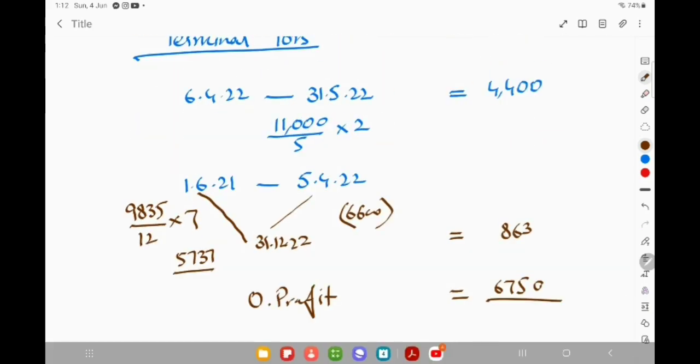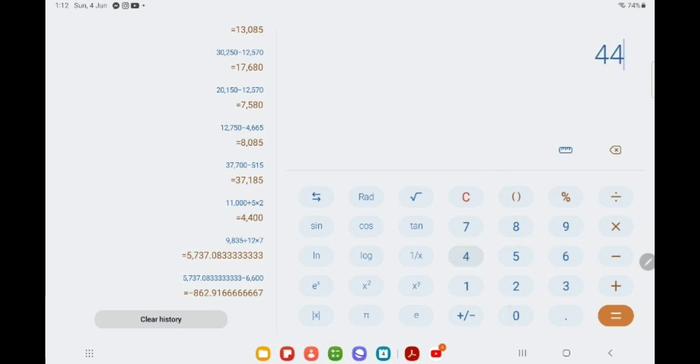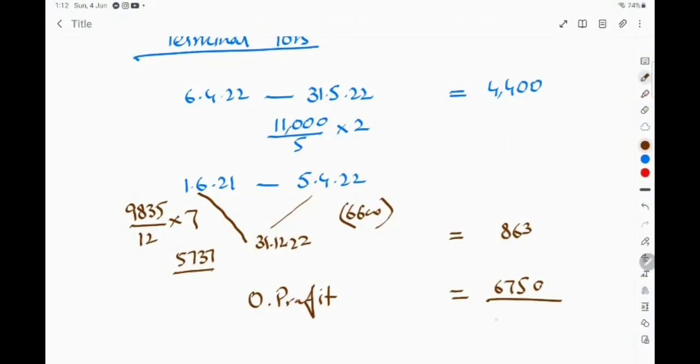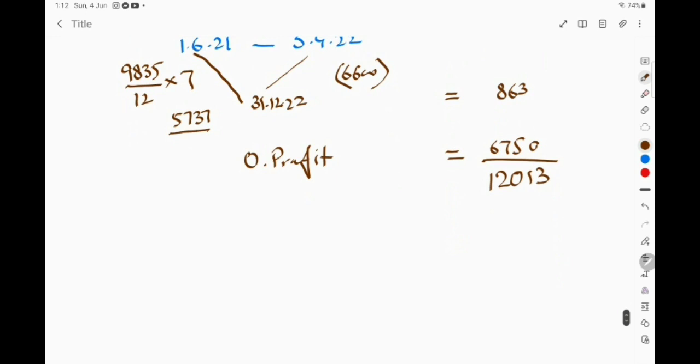So it is 4,400 plus 863 plus 6,750. Terminal loss is 12,013. This is the total loss, terminal loss.